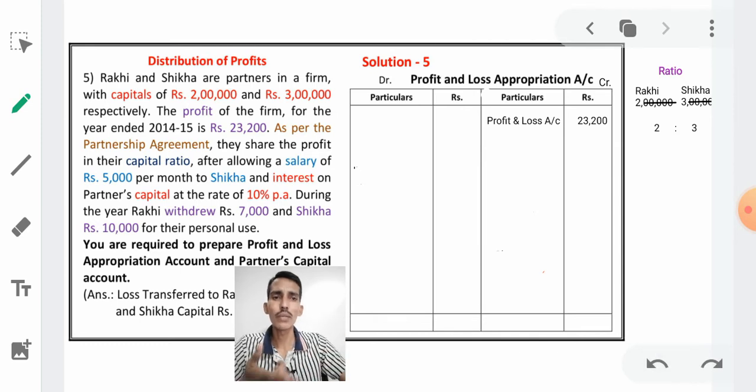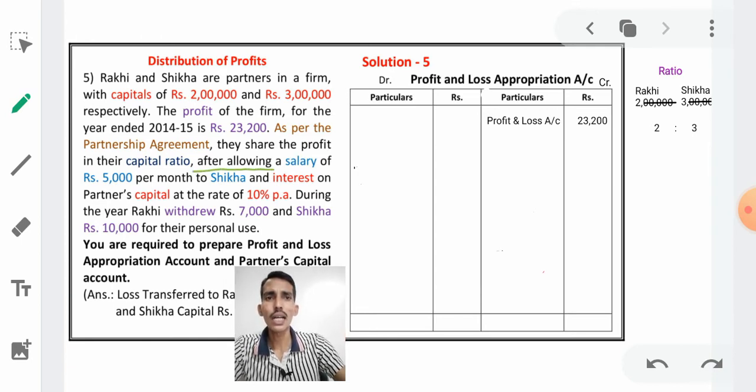2:3 means 2 by 5, 3 by 5. Why do we have to take 5? Because 2 plus 3 is equal to 5. Therefore, the total profit of the business is 5. Out of 5 portions, 2 portions will be given to Rakhi and 3 portions will be given to Shikha. Okay, we have found that. We have found the ratio of the partners.